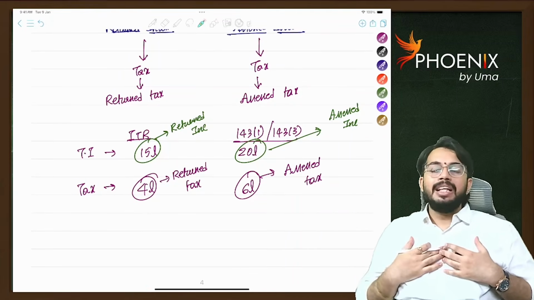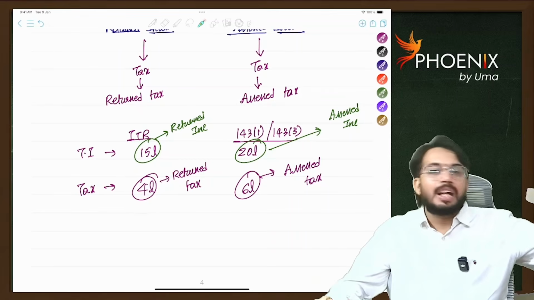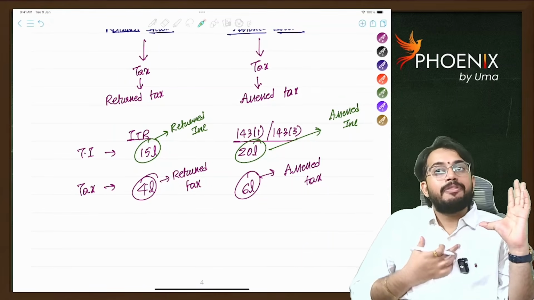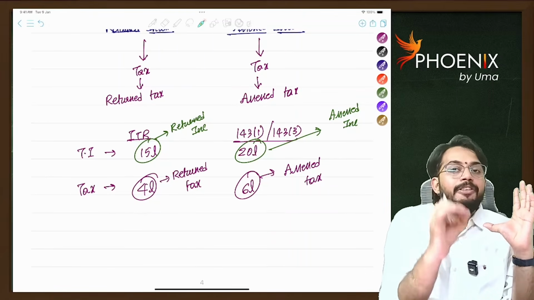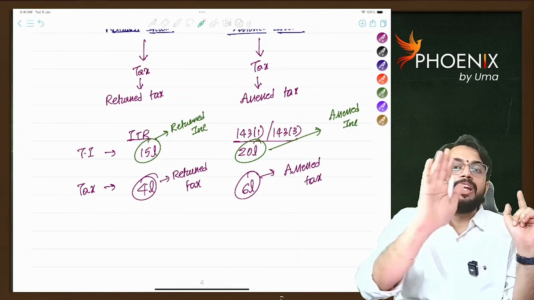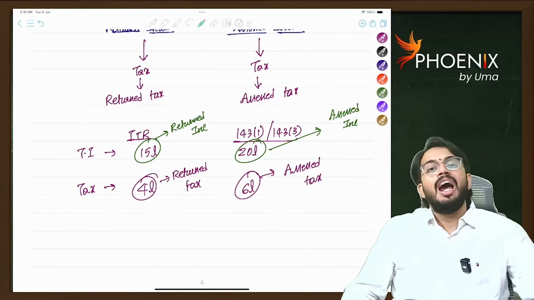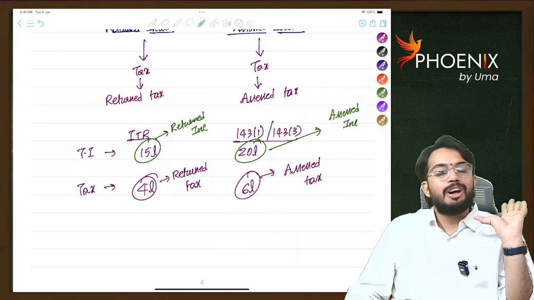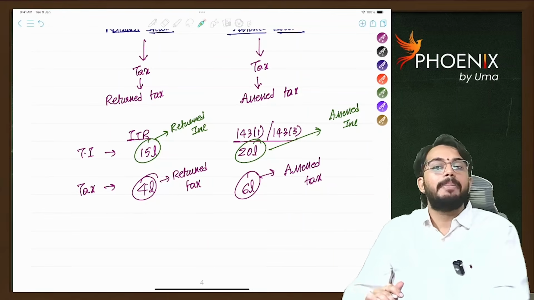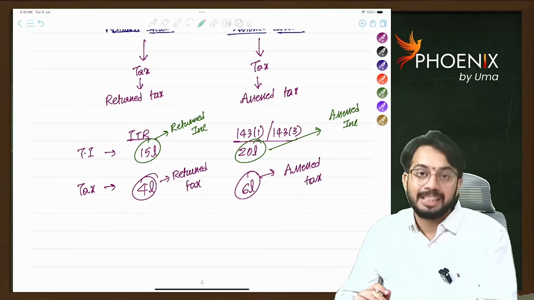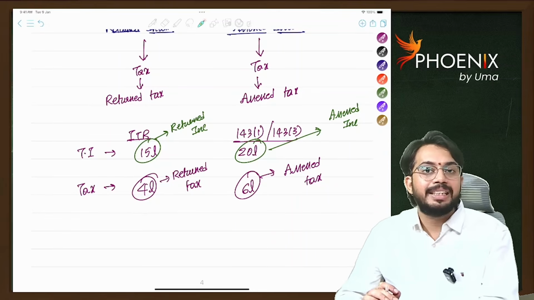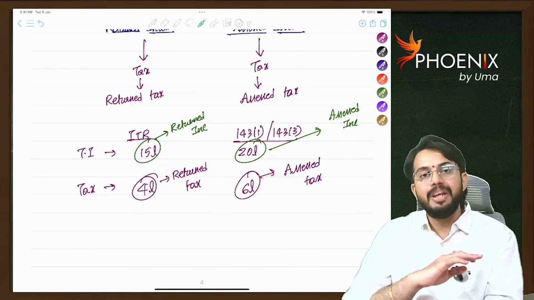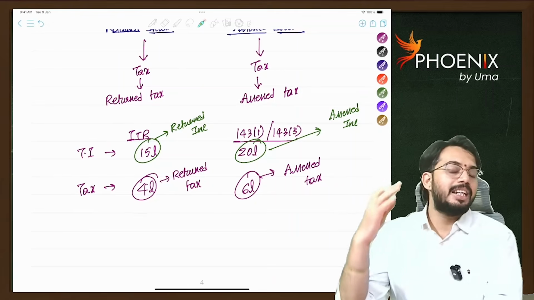Very simple. I disclosed 15 lakhs. Income tax officer has done assessment. He determined income as 18 lakh rupees. So whatever 15 lakhs I disclosed in my ITR is returned income. Tax on 15 lakhs is returned tax. Thereafter, an addition of 3 lakhs was done by the income tax officer. Income determined by the assessing officer is 18 lakhs. Whatever income is determined by the assessing officer, we call that assessed income. On that 18 lakhs, whatever the tax is, we call that assessed tax. Are you able to understand? That is the difference between returned income, returned tax, assessed income, assessed tax.